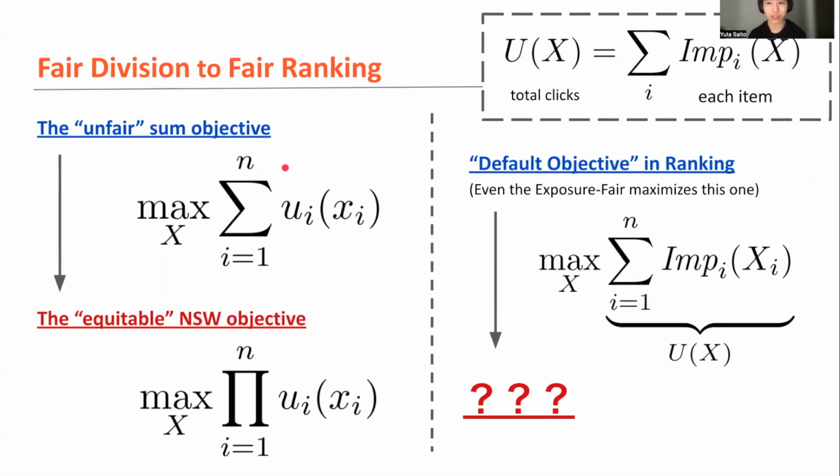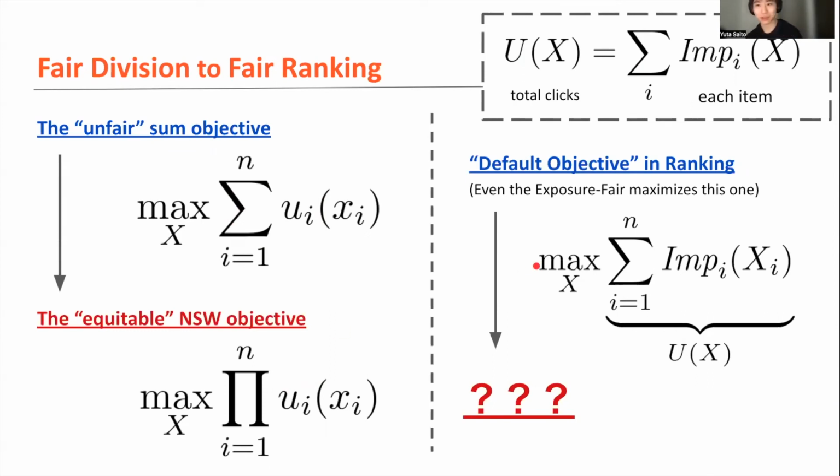It seems not so weird at first glance, but it turned out that it results in a very abusive, unequal allocation of giving nothing to the child. So we modify the objective based on the Nash social welfare idea. Let's instead maximize the product of agent utilities rather than the sum of agent utilities to have an equitable allocation of, for example, fruits. So this is fair division.